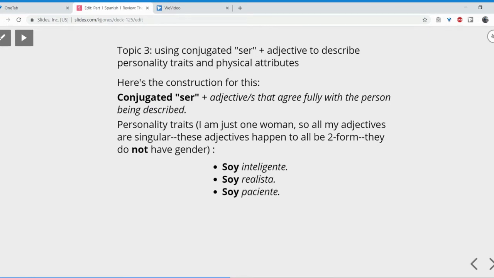Spanish is pro-drop. Whenever we can drop our subject pronoun and the meaning of the sentence still remains clear, we do that. The subject of soy is unambiguously yo. It doesn't need to be said. If I were to say it, I would be being emphatic. It would be the equivalent of saying, I'm intelligent, with that added voice stress in English.